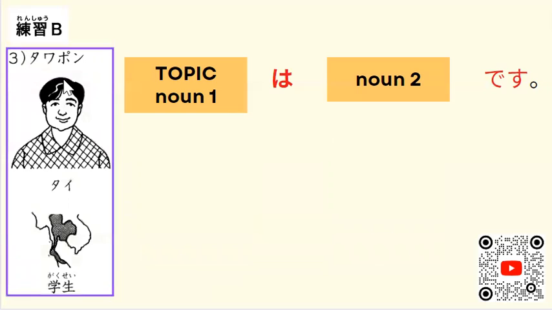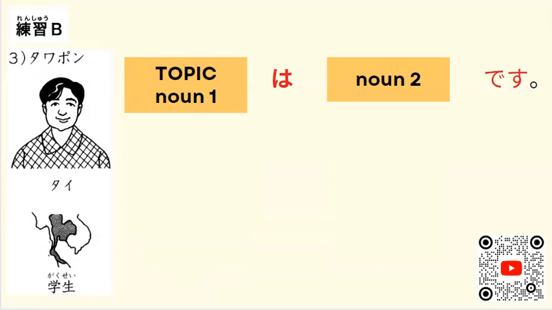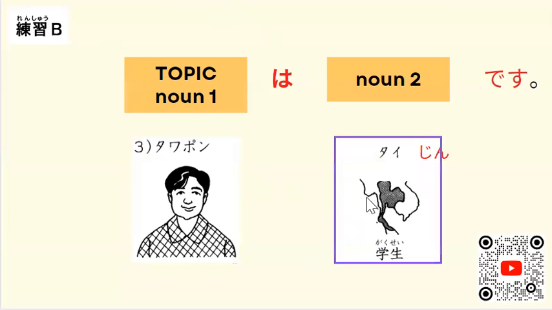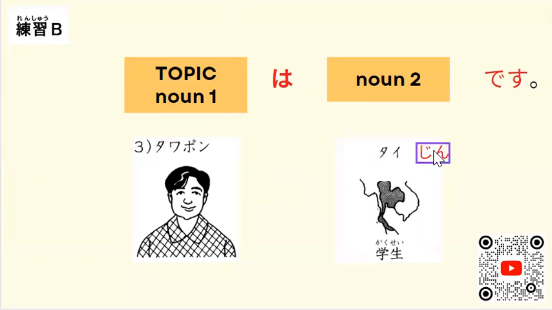So, Tawapon-san. We have here Tawapon-san, and then Thai, Thailand, and then 学生. いいですか、皆さん、学生? Okay. じゃあ次、皆さん。タワポンさんは、タイ人です。いいですね、皆さん。So, again, topic.